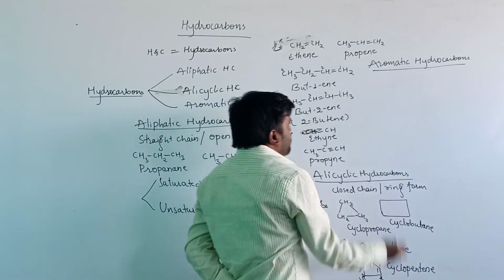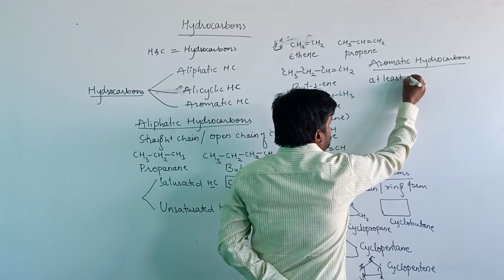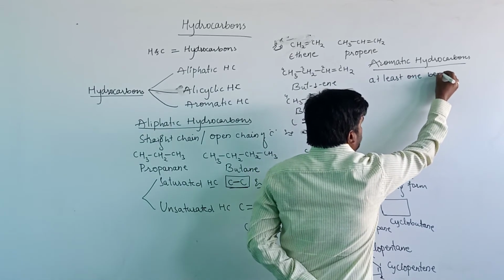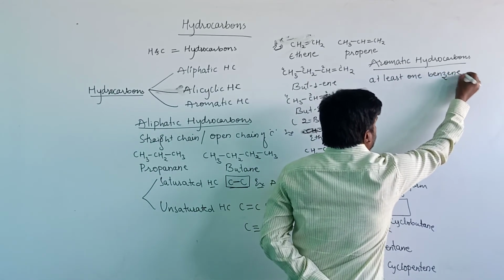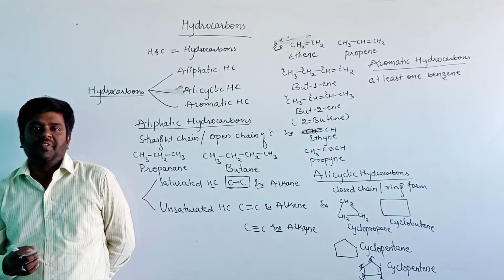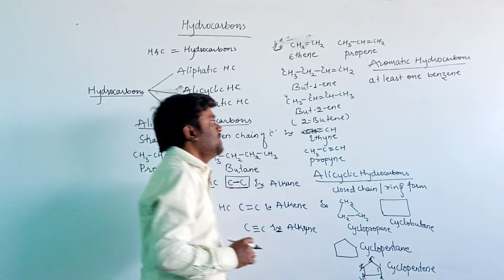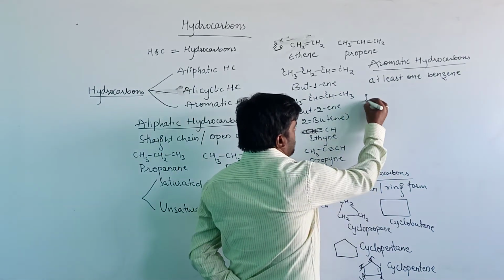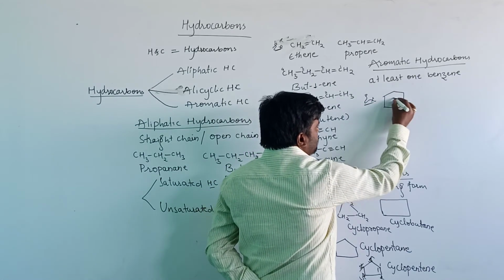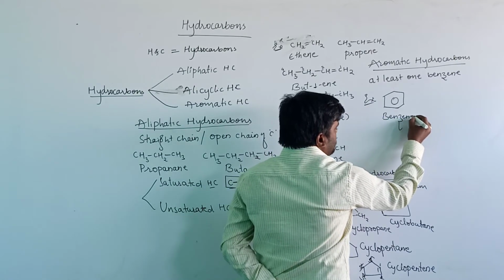The hydrocarbons which contain at least one benzene ring are known as aromatic hydrocarbons. When we give an example, the first example is benzene. The name for this compound is benzene.